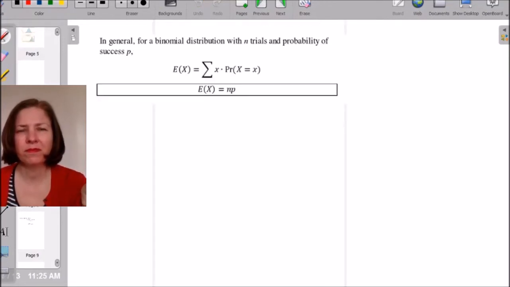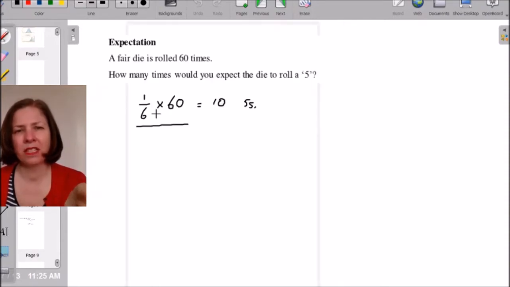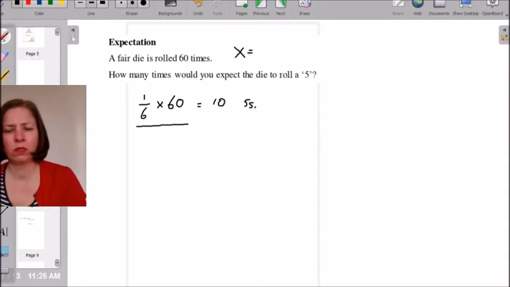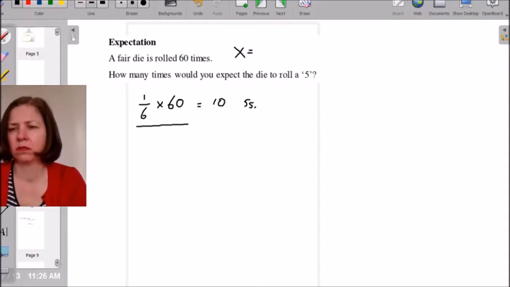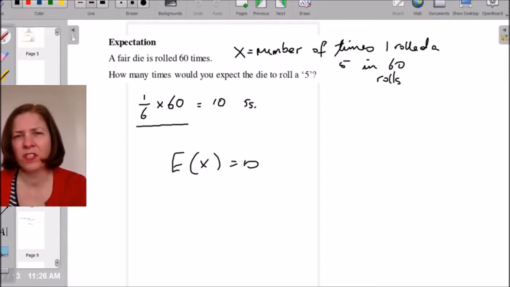So what we're talking about here is a thing called expectation. What is the expected value for x? I'm just going to go back to this question again. If x is the number of times I rolled a 5 in 60 rolls, then I would expect about 10 5s out of 60 rolls.